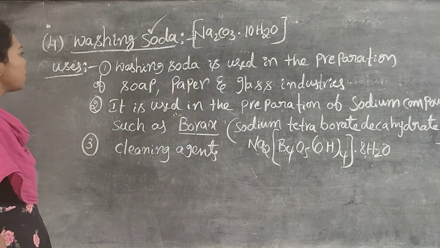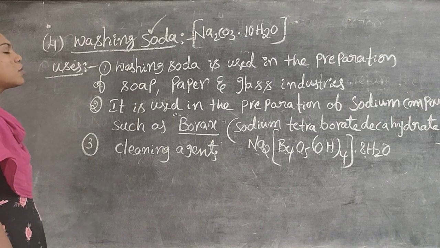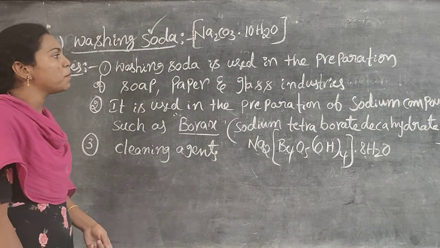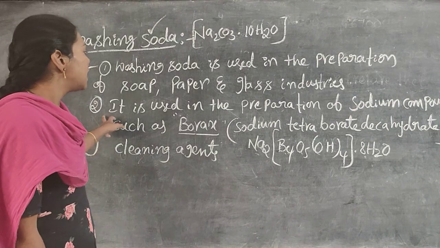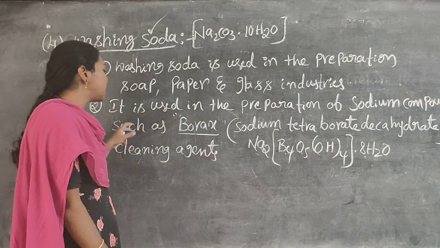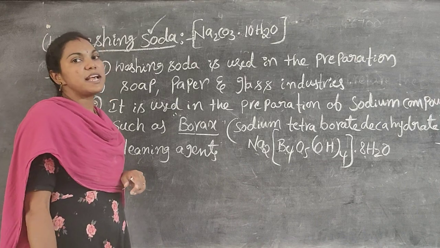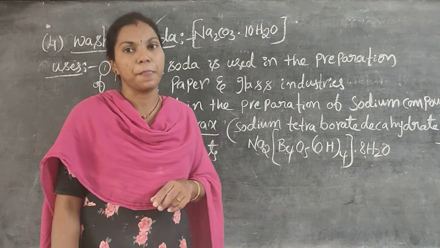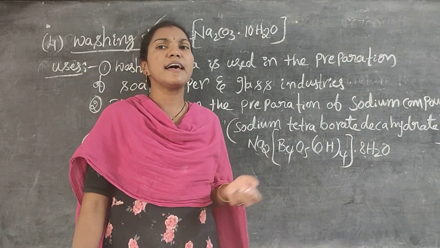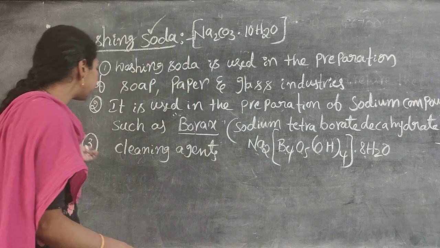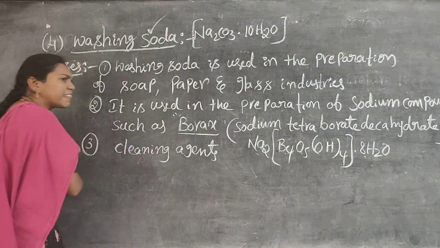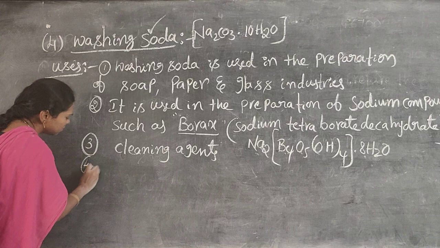These are the uses of washing soda. Washing soda is used in the preparation of soap, paper, glass industries, and also in the preparation of sodium compounds such as borax. And last one, it is used as a cleaning agent to wash clothes.